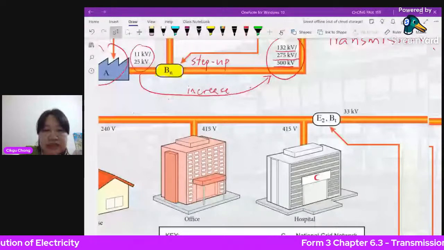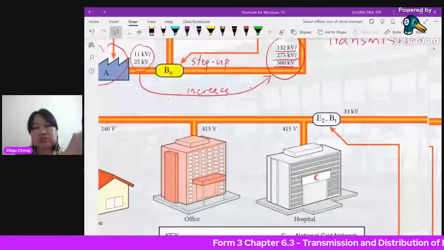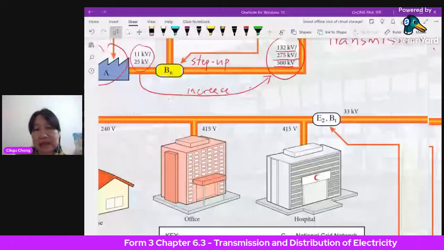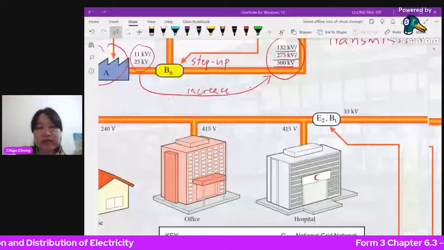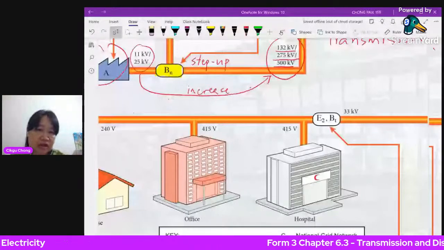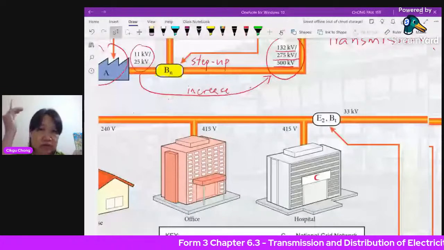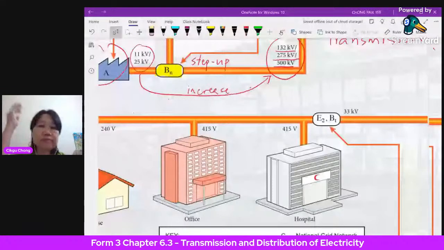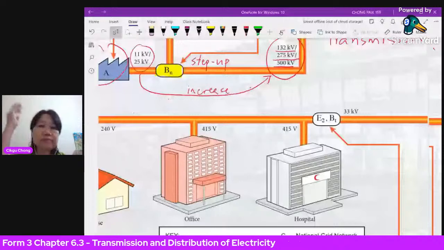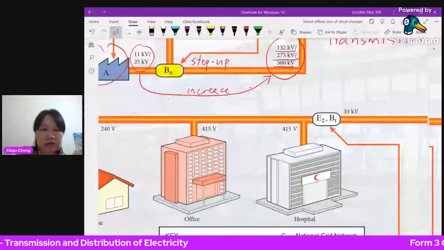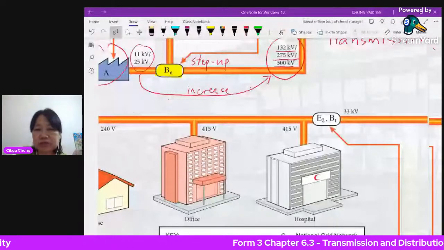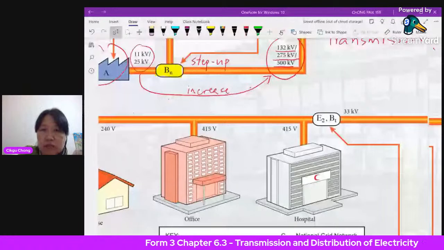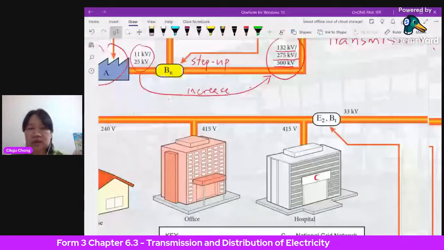There's a Tenaga Nasional signboard there that says it is high voltage. This is a branch substation at any kawasan perumahan. And they will convert the voltage from the cables of the transmission system back to 240, and that enters your house. So this is, let's say, your house. You are not using a lot of machinery, not like the hospitals or the offices. So for the normal residential areas or houses, we will give you 240 volts.